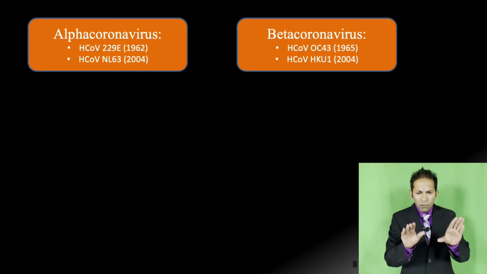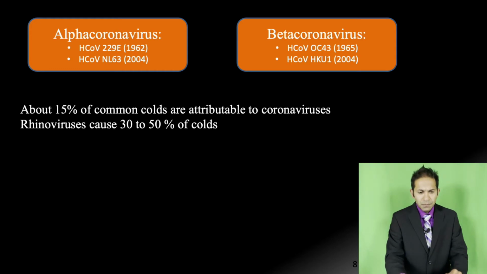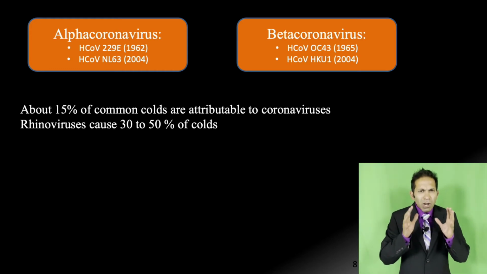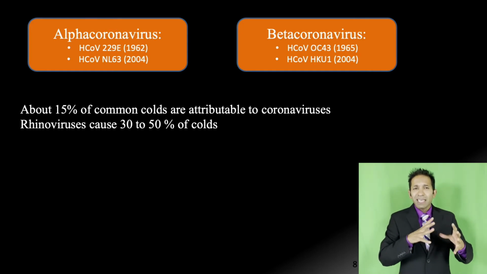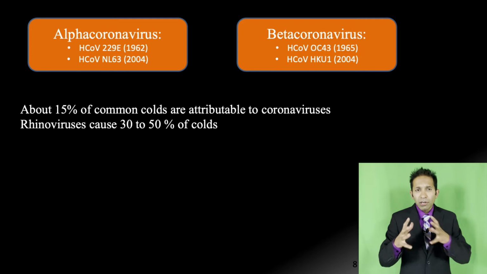Let's talk about a few points regarding common cold, okay? Approximately 15% of common colds are attributable to coronaviruses. Rhinoviruses and adenoviruses can cause up to 40%, 30 to 50% of common colds.